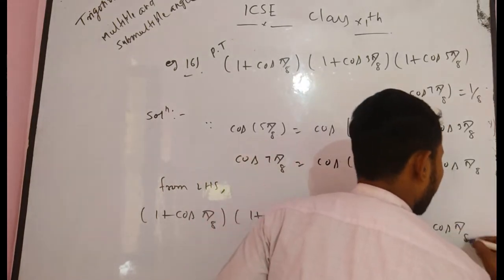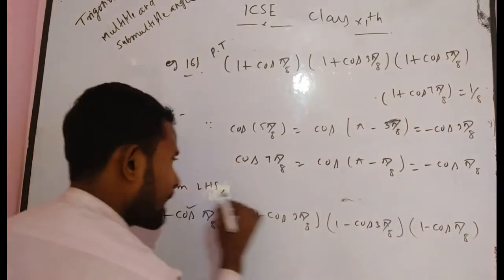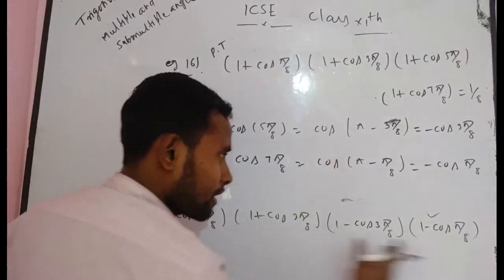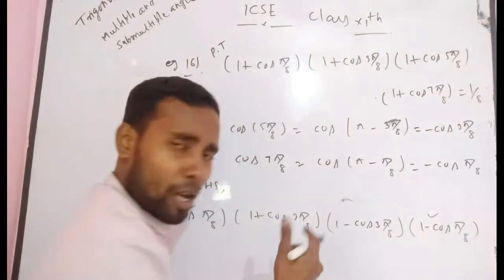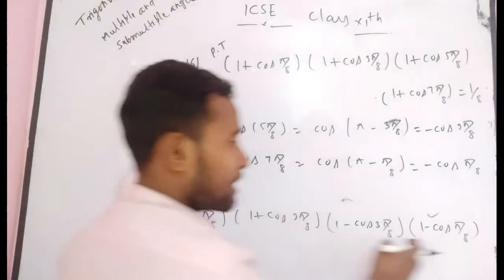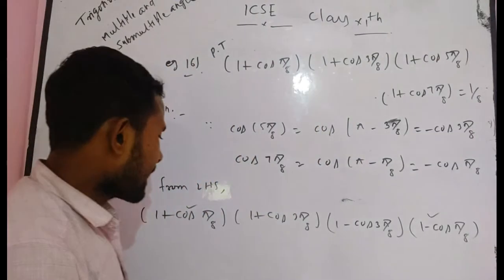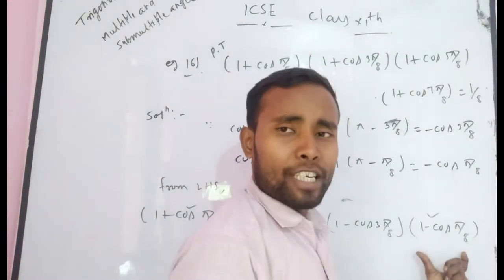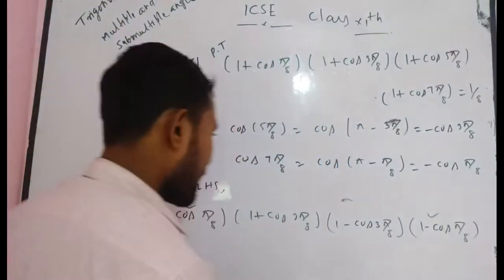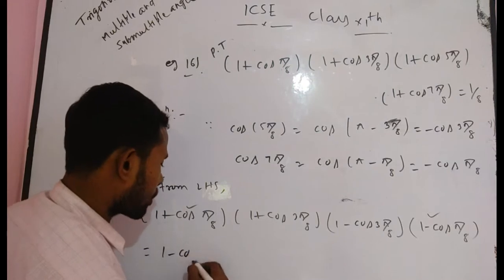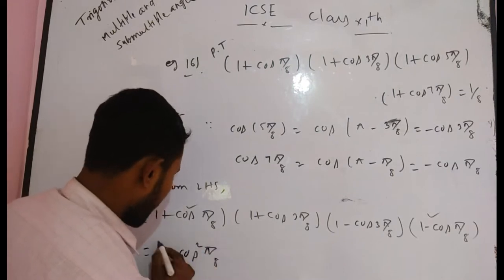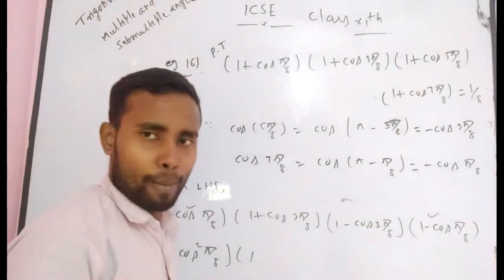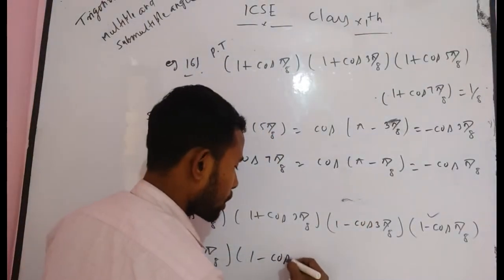Now this term and that term, can you take them near to each other and manipulate it? That means 1 plus cos theta into 1 minus cos theta. Now 1 plus cos pi by 8 into 1 minus cos pi by 8 is equal to what? 1 minus cos square pi by 8. Then 1 plus cos 3 pi by 8 into 1 minus cos 3 pi by 8 is equal to 1 minus cos square 3 pi by 8.